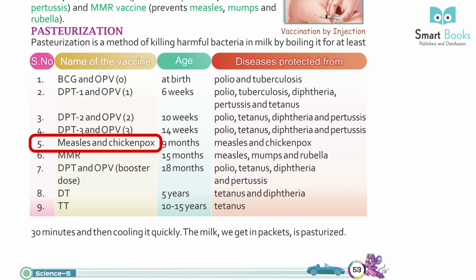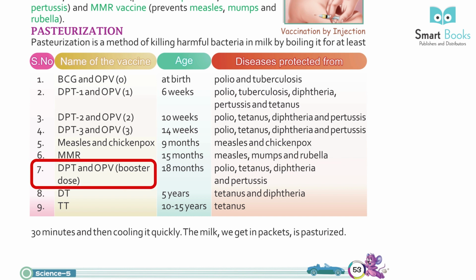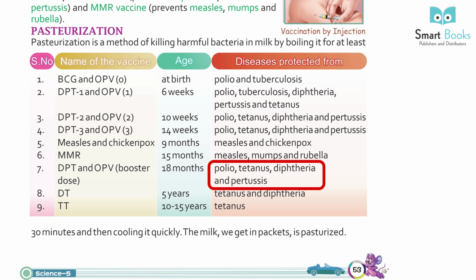5. Measles and chickenpox. 9 months: measles and chickenpox. 6. MMR. 15 months: measles, mumps and rubella. 7. DPT and OPV booster dose. 18 months: polio, tetanus, diphtheria and pertussis.